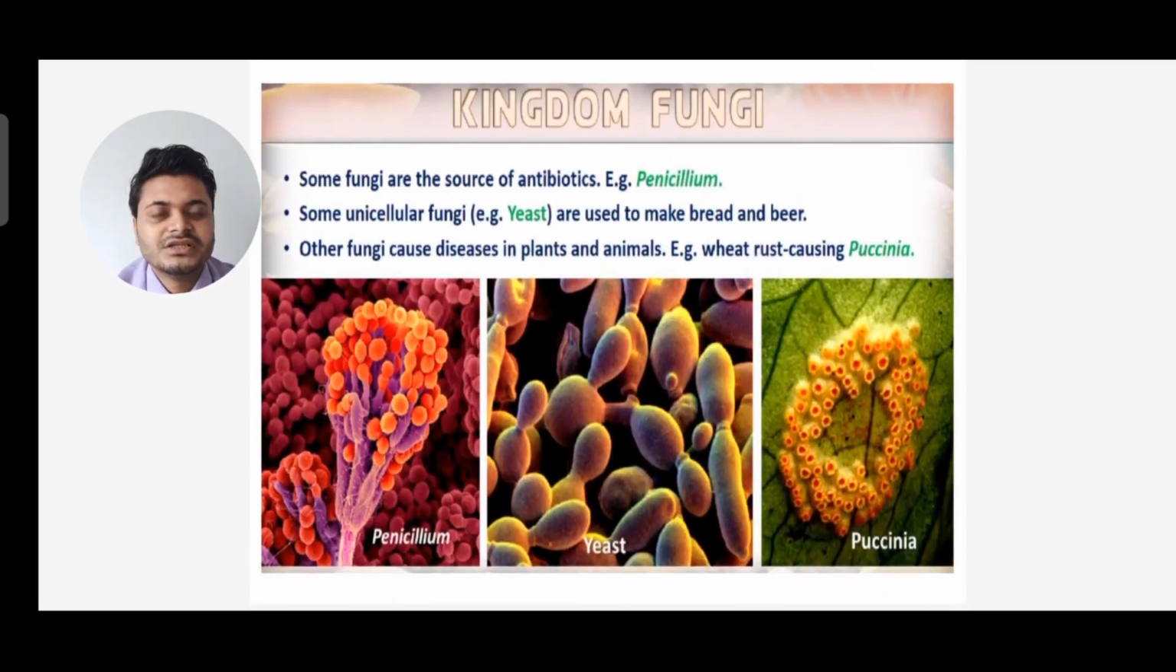Now some fungi are the source of antibiotics also. Example, penicillin. So fungi are edible, non-edible, as well as can be used in medicine. Some unicellular fungi, that is yeast, are used to make bread and beer. And other fungi cause diseases in plants and animals. Example, white rust caused by Puccinia. So you can see the penicillin diagram, yeast and Puccinia.